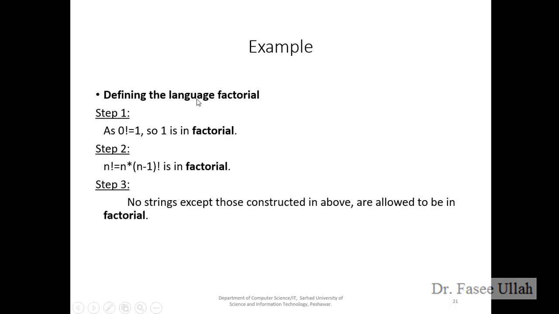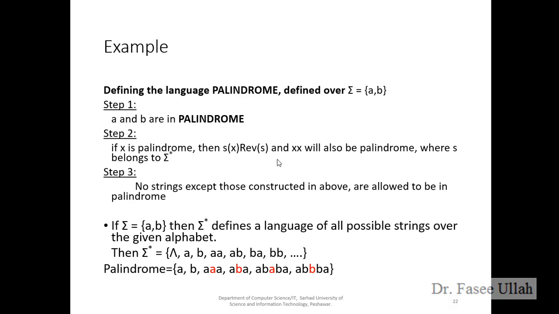We have another language, the factorial language. In the first step, if I assign 0 factorial, it will return 1. So 1 is the factorial of the input number, right? If I go to the generic form, the inductive form in step 2, n factorial is equal to n times (n minus 1) factorial. So this is the generic form, the inductive clause, for defining the factorial language. This is a very important example.